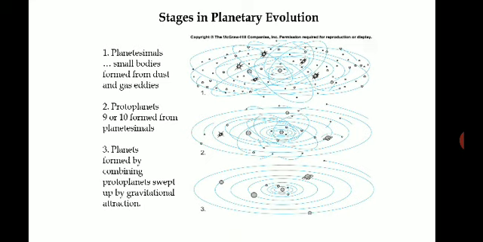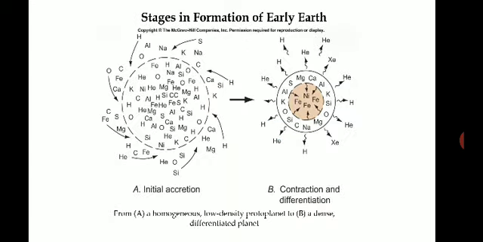And the planets are formed by combining all these protoplanets, that is, the small planetesimals. They combined and formed the planets, swept up by gravitational attraction, and they started revolving around the sun in an orbit. So these are the few stages in the planetary evolution.